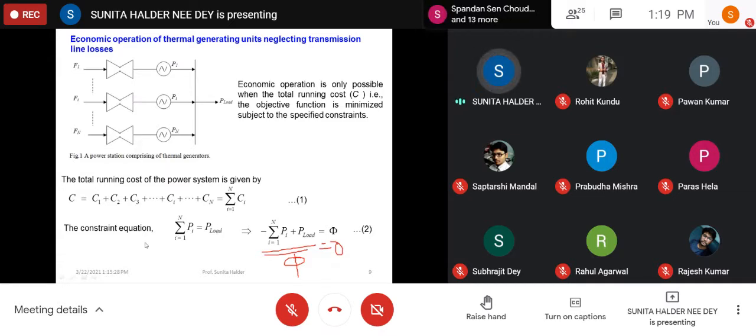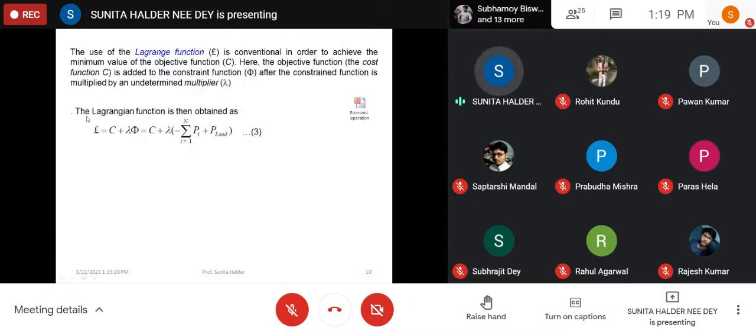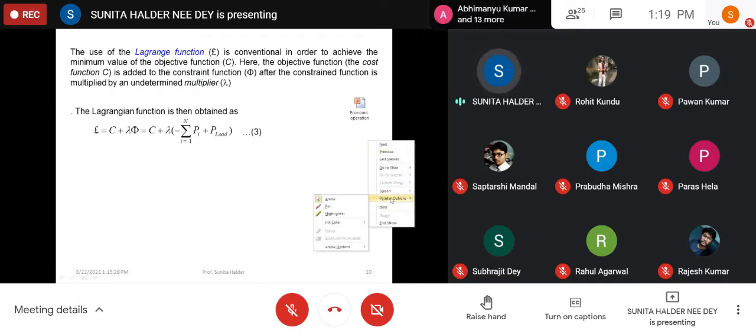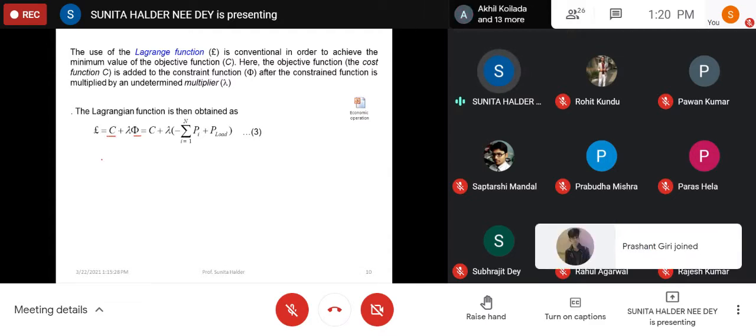This is our condition. So from there, the Lagrangian function is obtained as the objective function plus a multiplier, called the Lagrangian multiplier, multiplied by the constraint function. So the Lagrangian function is a derived function that we derive from the objective function and the constraint function.